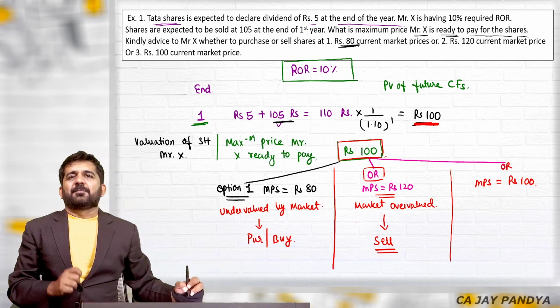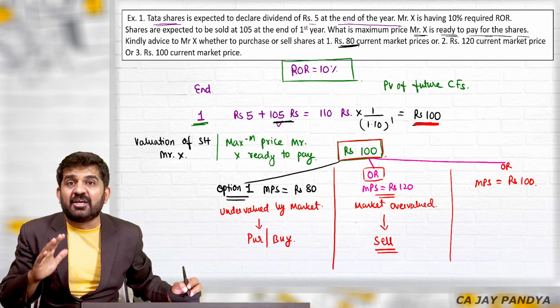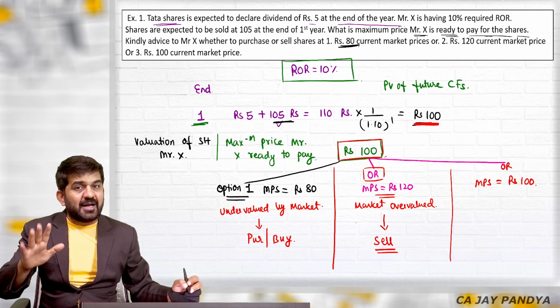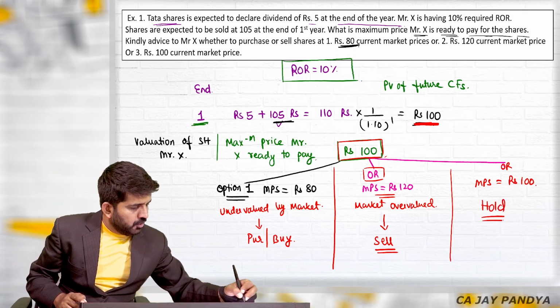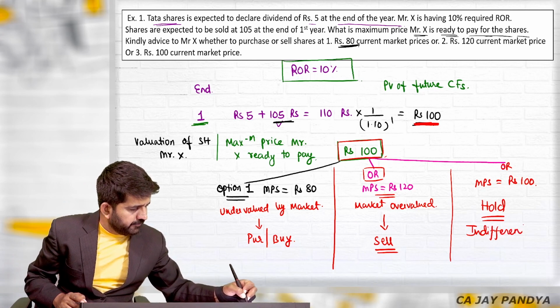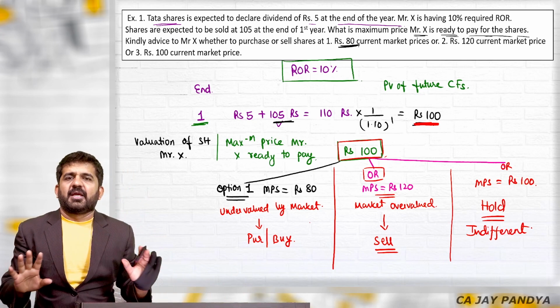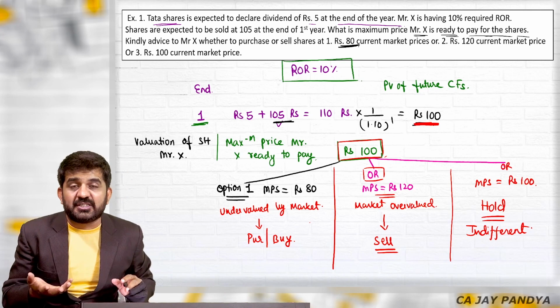If market price is rupees 100, market has exactly valued. As per you, the price should be 100. As per market also price is 100. You will hold, or you are indifferent. You may purchase, you may sell, you may hold. It does not make any difference. So this is the case for all 3 scenarios.